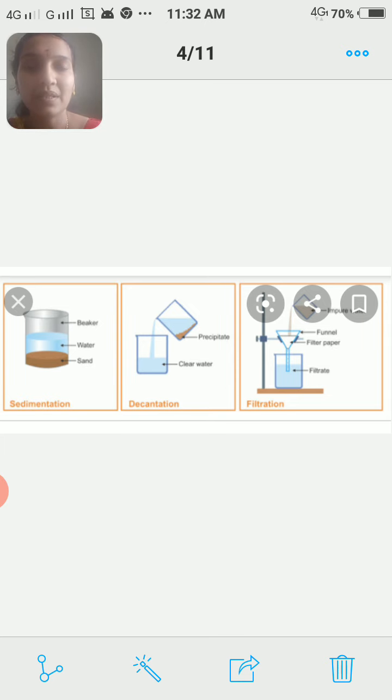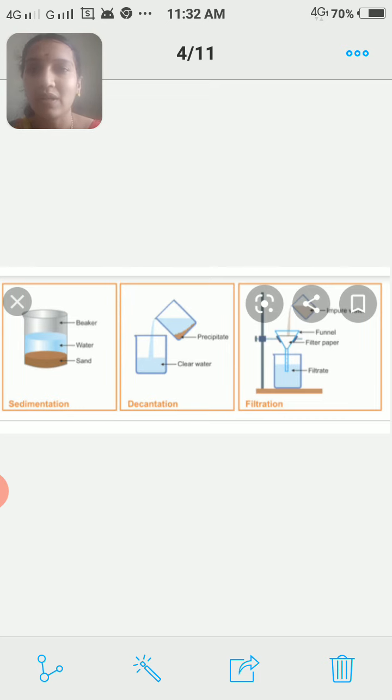Suppose I am taking a beaker filled with water and I mix 3 to 4 spoons of mud. It will mix, but it is not soluble. If you leave the container for 5 to 10 minutes without disturbance, you can observe the mud particles get settled down, and the clear water will be present clearly.